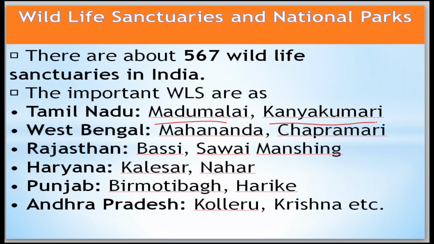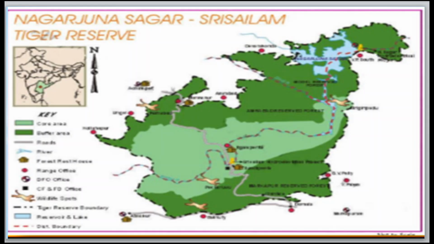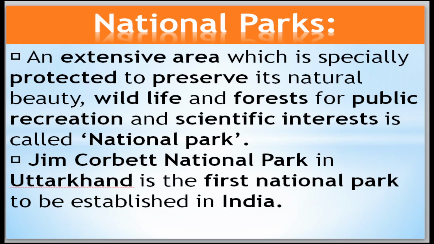Savai Mansingh. In Haryana we have the Kalesar and Nahar. These are the two. In Punjab we have the Bir Motibagh, Harike. These are the two. In Andhra Pradesh we have the Kolleru and Krishna. These are the most important wildlife sanctuaries. Now move to the national parks. An extensive area which is specially protected to preserve its natural beauty, wildlife and forest for public recreation and scientific interest is called the national park.